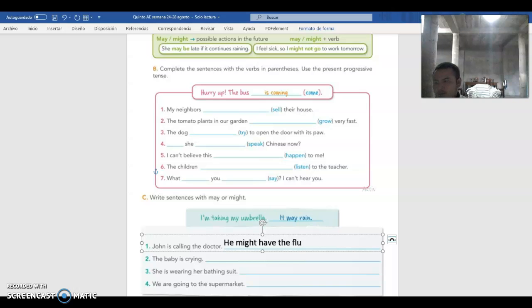For example, remember you need to put the period at the end. Okay, so remember, according to this question, you need to write sentences. And it says, the baby is crying. Why is the baby crying? He or she might be hungry or thirsty. Okay, you need to do the rest of here.